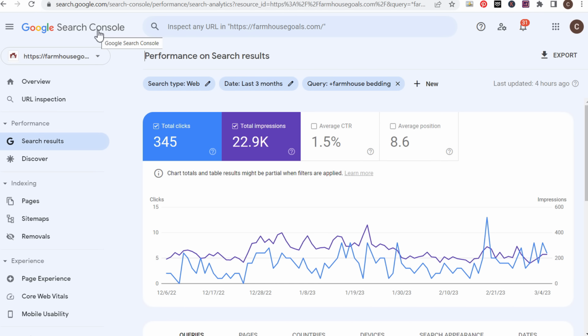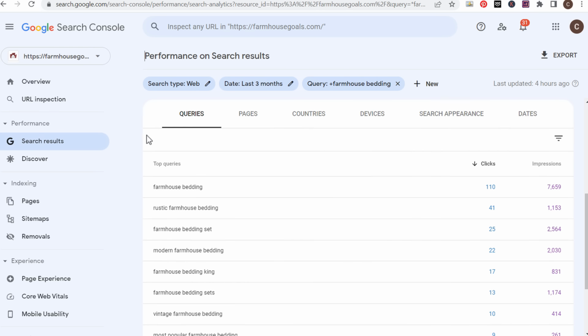So if we just quickly go to Google Search Console for my website, farmhousegoals.com, you can see the last 3 months for search terms containing farmhouse bedding, they've driven 345 clicks to my website, over 22,000 impressions. That's just farmhouse bedding. That doesn't include farmhouse comforters, farmhouse quilts, duvet covers, for people who may not use the word farmhouse, may just be looking for rustic quilts or rustic comforters or rustic bedding. So all of these different keywords are because I am actively targeting them.